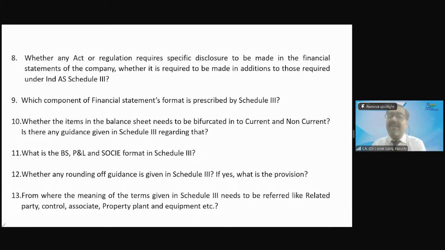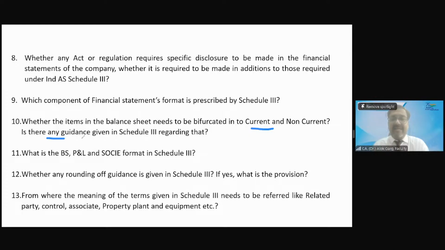So Schedule 3 is giving you the format of balance sheet, format of P&L, format of statement of changes in equity, and it also gives you the guidance, the format on the notes to accounts. For cash flow, answer is no. Clear? Question number 10. Whether the item in the balance sheet needs to be bifurcated into current and non-current.